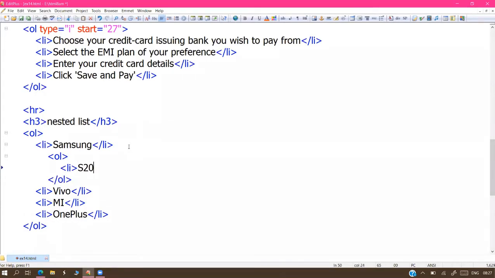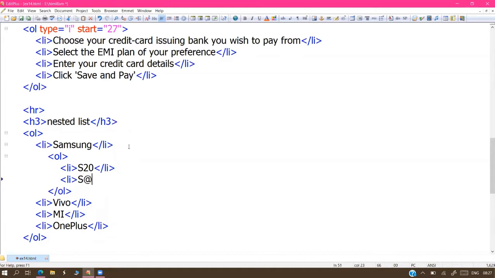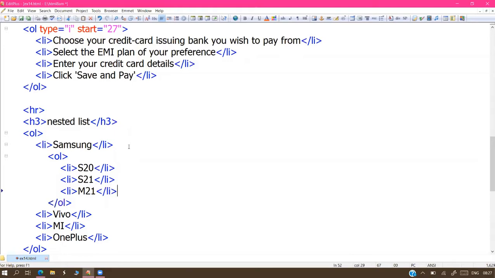So S20, one model, S21, one more model. Next LI, M21, one more model like this. How many models are available, you can list out all those models. If you are interested, a deep nested list is also possible. It's just nesting. You can also go for the deep nested also.